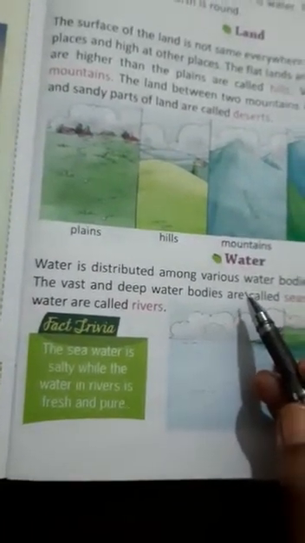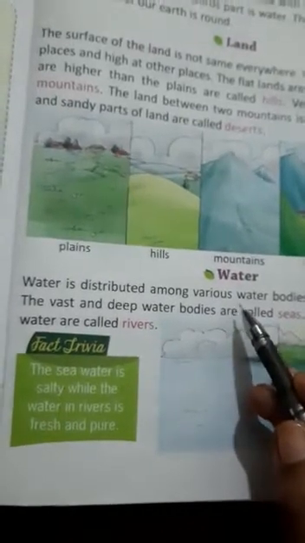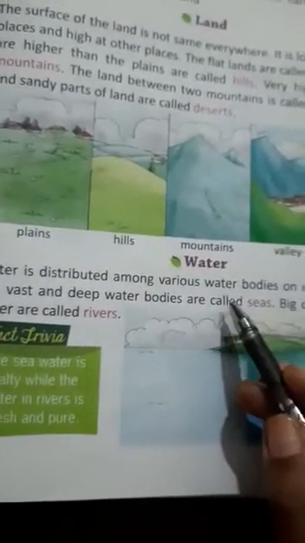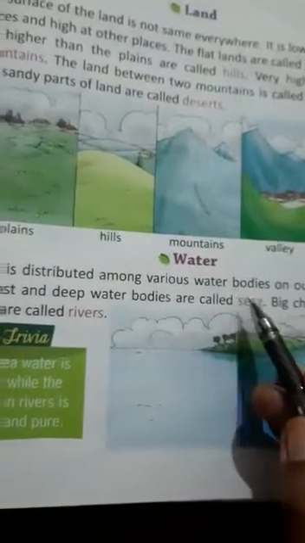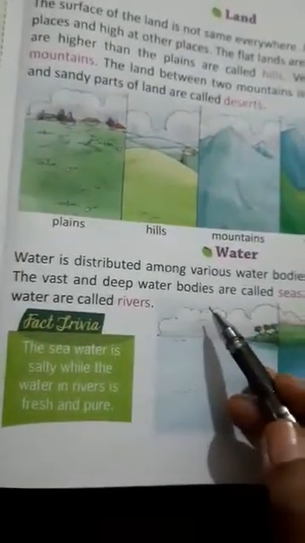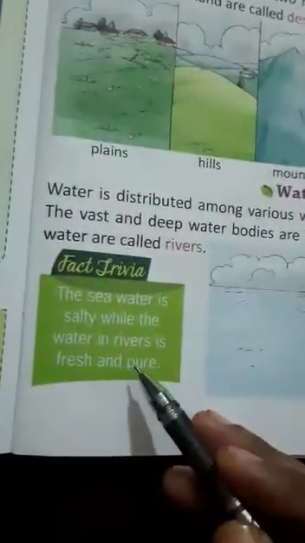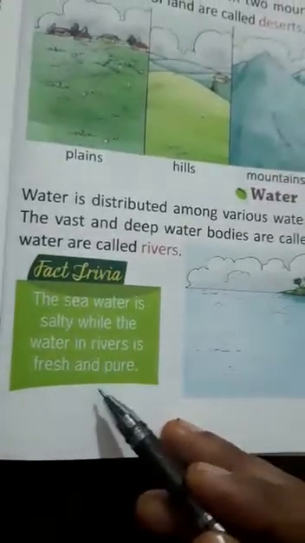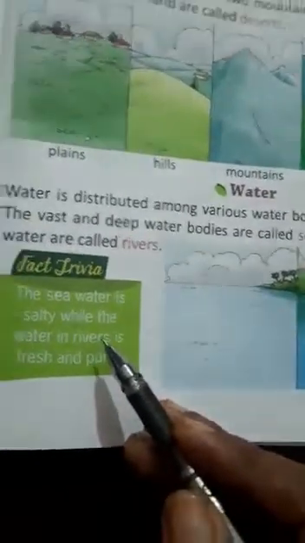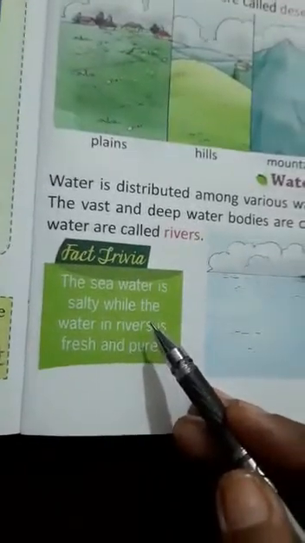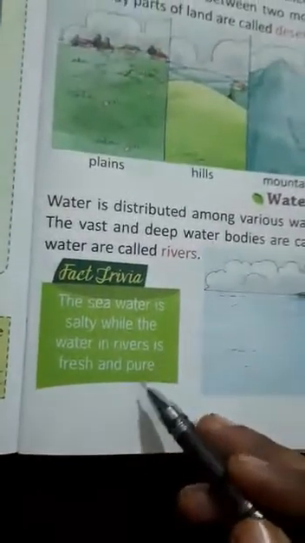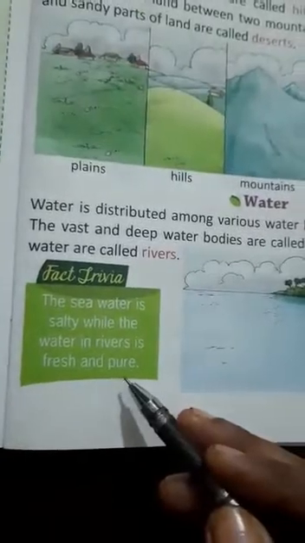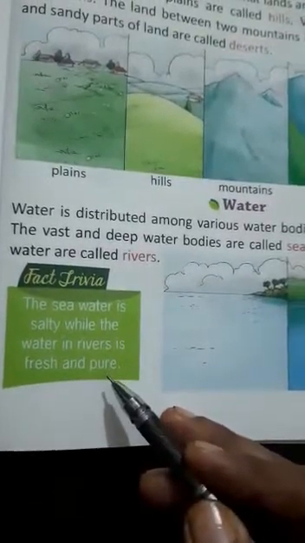So this water is present in various water bodies, that is in the form of river, seas, ocean. Now the sea water is salty while the water in river is fresh and pure. Children, we can't drink sea water because it is salty, and water that is in rivers is fresh and pure. Turn the page.